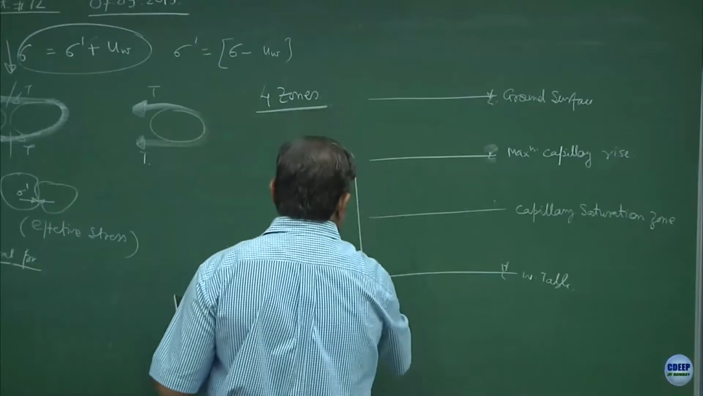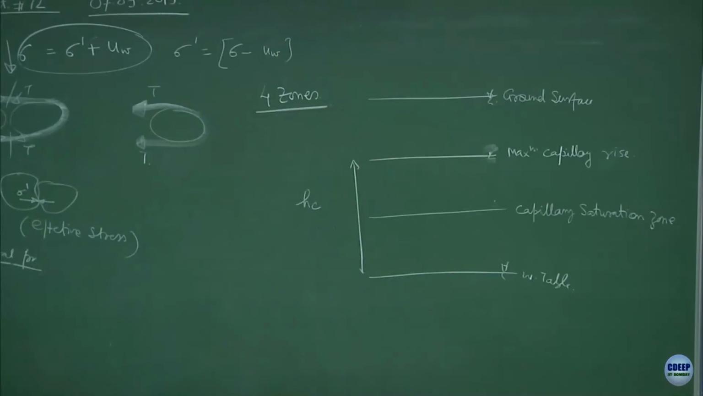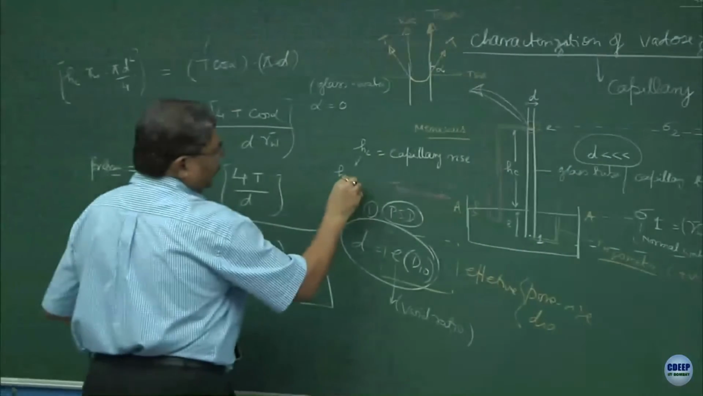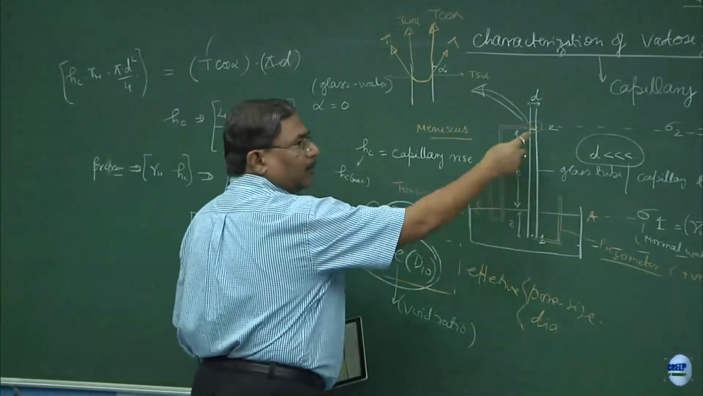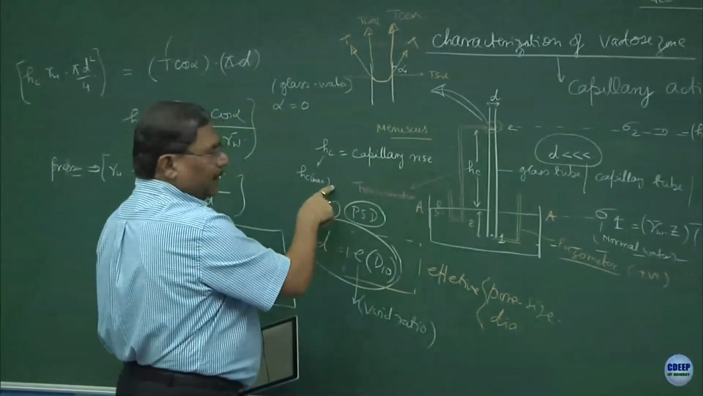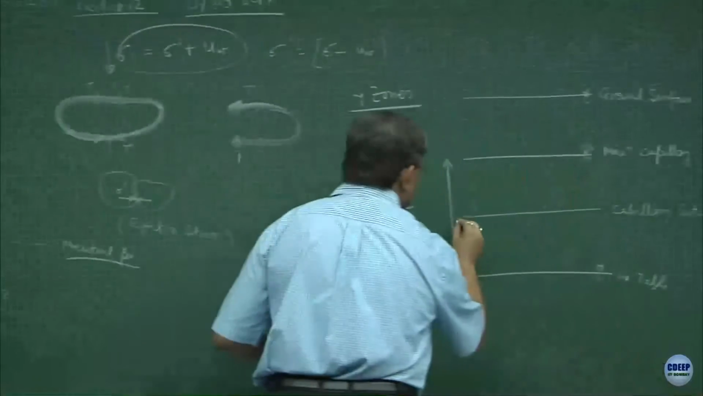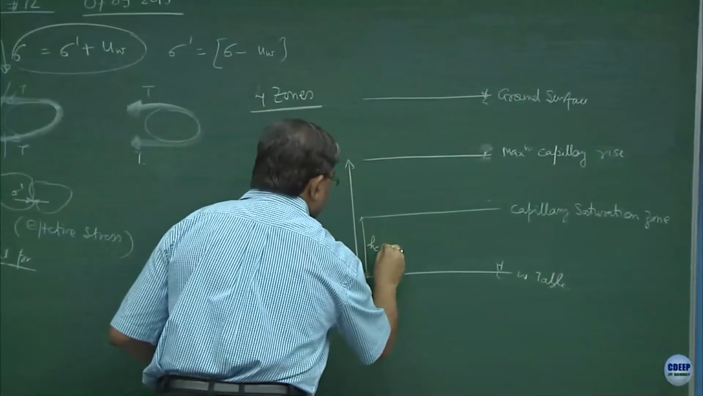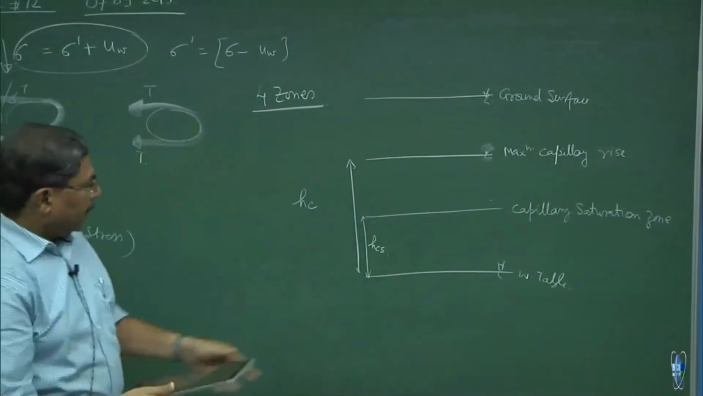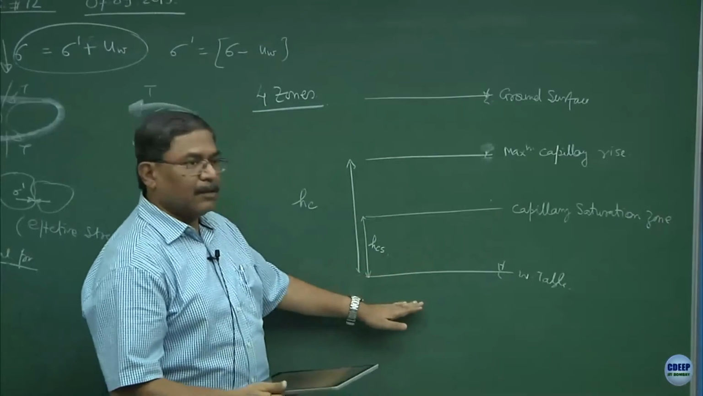This is what I have defined as HC. In some of the books you will find this as HC max also, but I hope you can realize that this is the maximum possible height of the water which can be in the tube. So, normally I do not write HC max. Instead, I will try to differentiate between the two by giving this as HCS, capillary saturation zone, alright, and this is the water table.